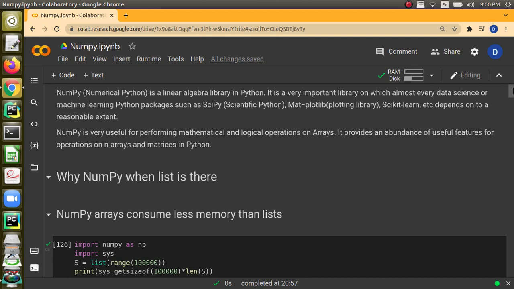Of course it's a flexibility. But that's a problem when we are going to have a huge amount of data. It's going to take a lot of memory as well as more time to work on the operations. And NumPy is a package which is going to overcome this problem.